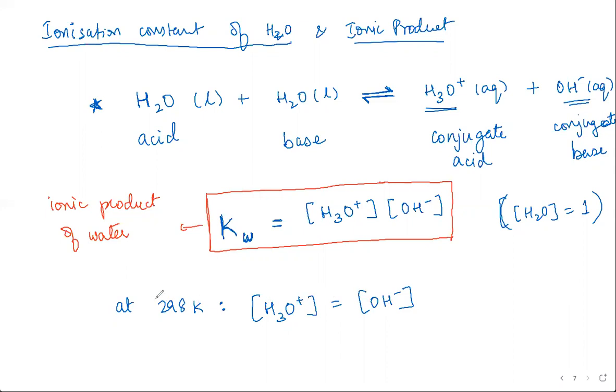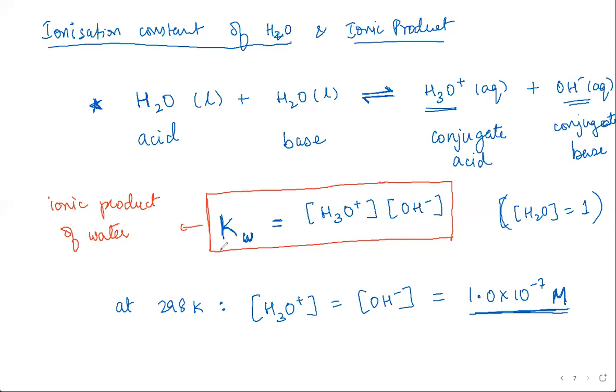And at room temperature, at 298 Kelvin, it has been found that this value is equal to 1.0 into 10 raised to the power minus 7 molar. So basically, this much fraction of water molecules are always in equilibrium with each other. Okay.